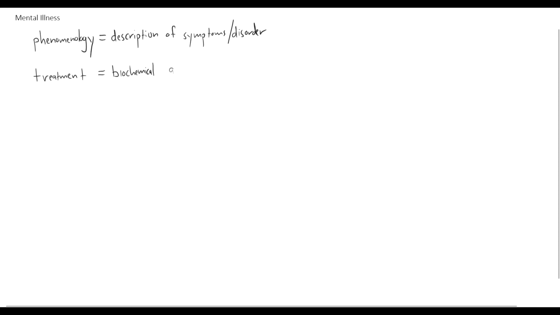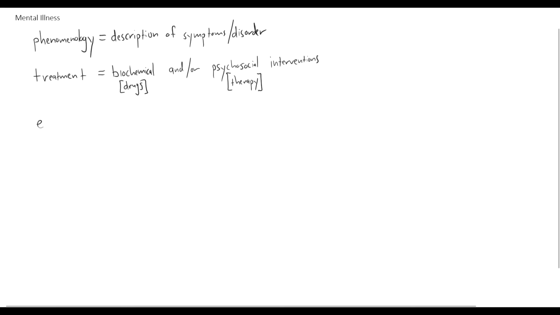In this video, we're going to talk about mental illness and its etiology, or its origins. A few quick related terms to know. Phenomenology is the description of a disorder or its associated symptoms. And when we talk about treatment, we're talking about biochemical or psychosocial interventions. Biochemical interventions would be drugs, or biomedical interventions would be shock therapy, for example. Psychosocial interventions would be therapy.